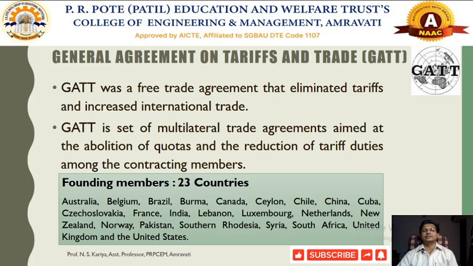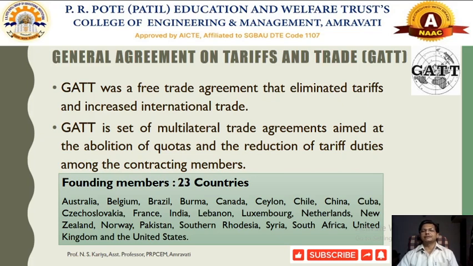In case of quota, we are fixing the volume of trade between countries. Such restrictions were reduced by these member countries so as to promote international trade. So GATT was the first and foremost trade agreement formulated to promote international trade between nations.